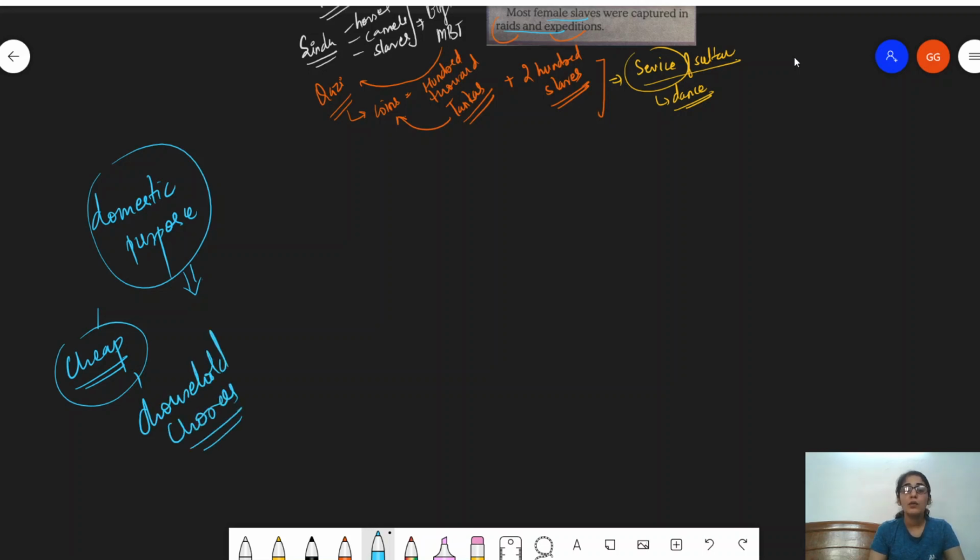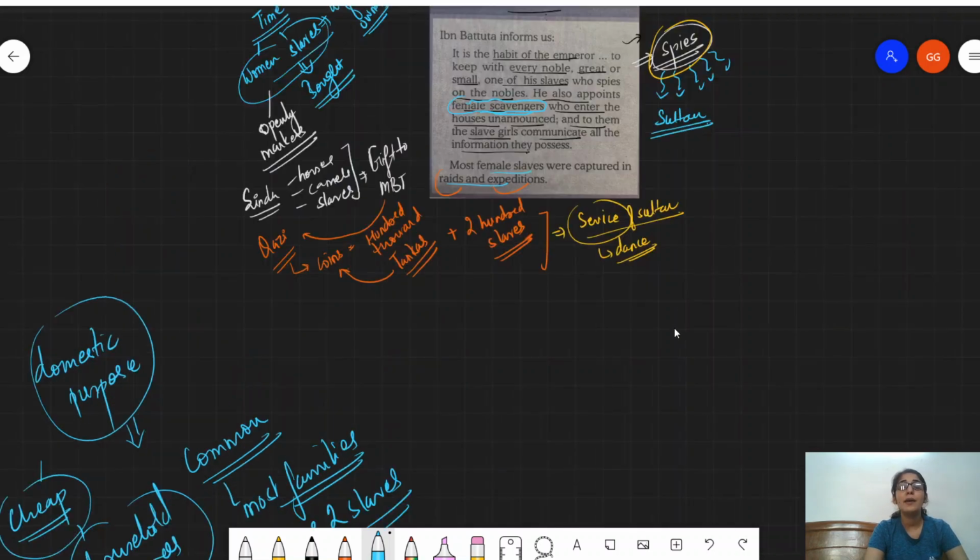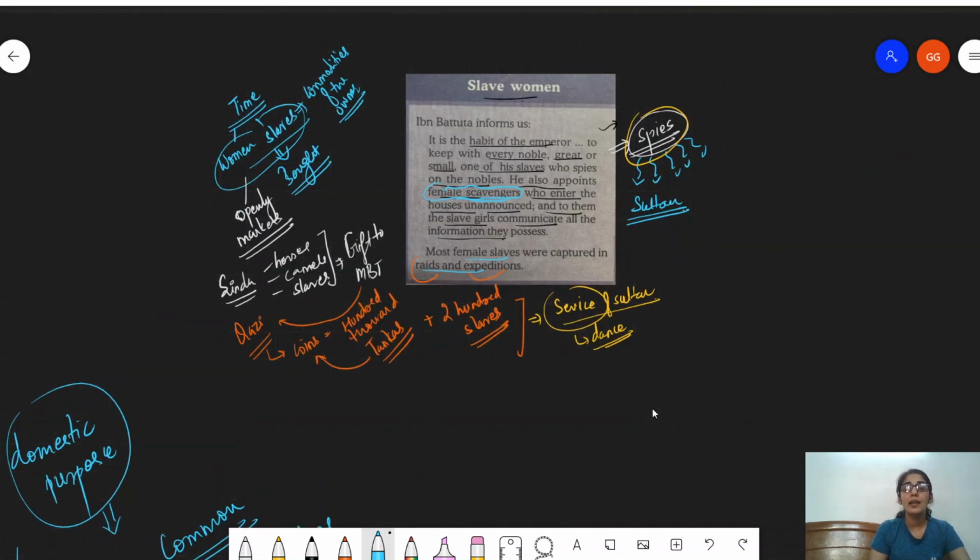And it was that common a practice, for instance, that he says most families could afford at least one or two such slaves. And especially for domestic cause, women slaves were bought by the people concerned. From where? From the markets, where they were, like I told you, openly sold.